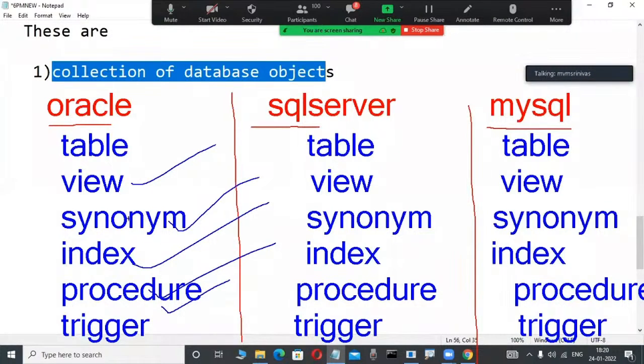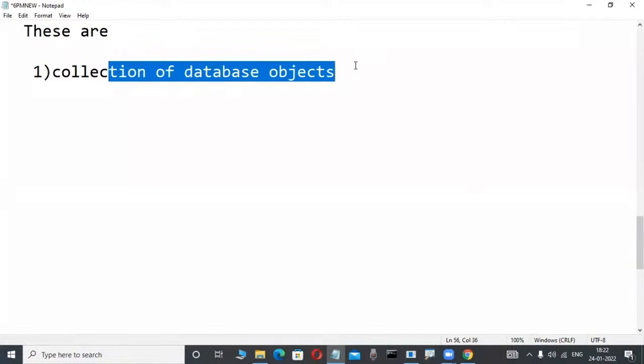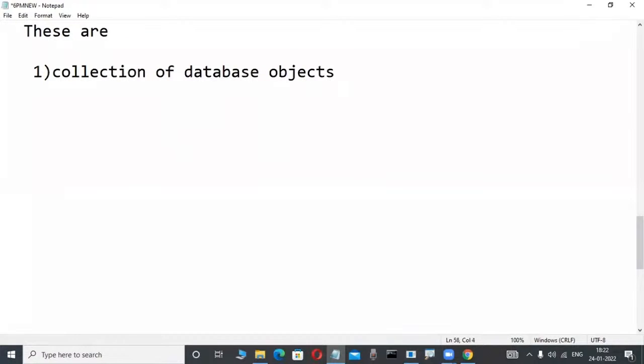That's why we learn one product in our course. Suppose you learn Oracle, then another database is very easy. It is not required to learn all of those things; one product perfectly is enough. So the collection of database objects is very easy. But it is not only the collection of database objects that we learn in our courses.